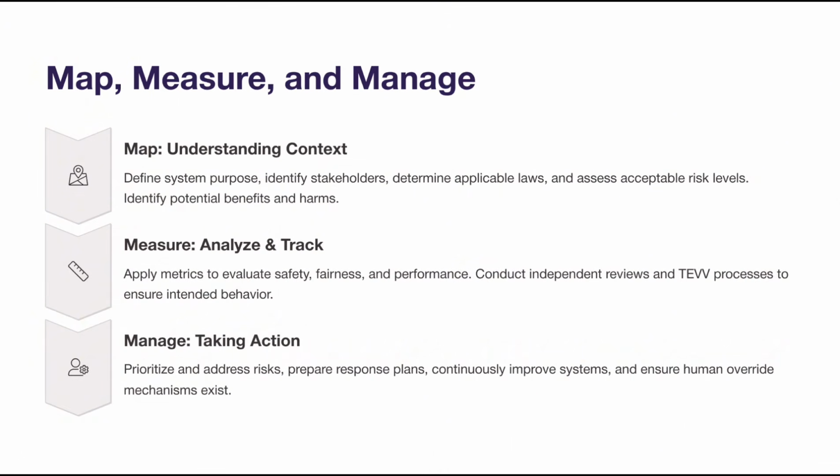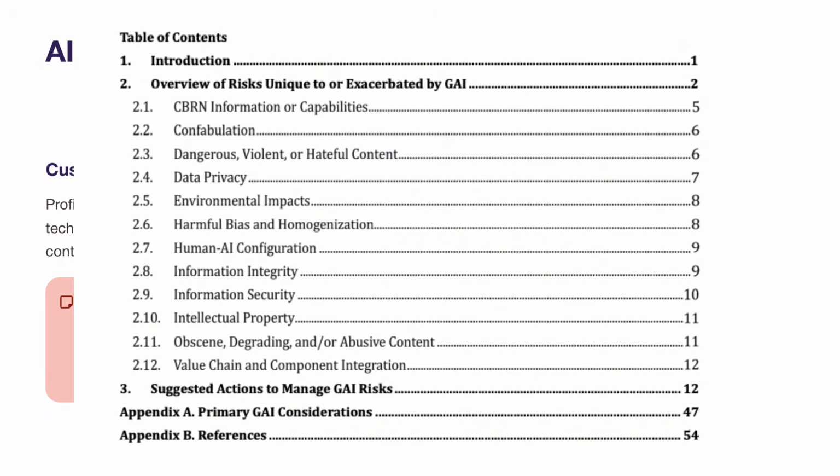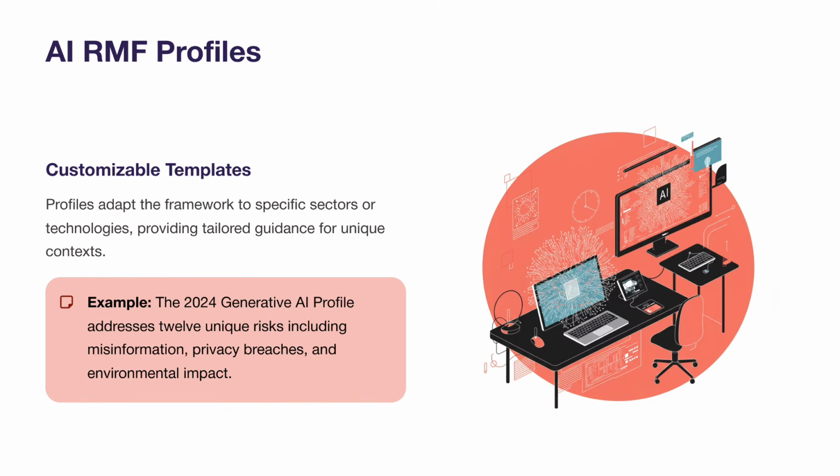A key innovation of this framework is the use of profiles, customizable templates that adapt the framework to specific sectors or technologies. For example, the Generative AI Profile released in 2024 helps organizations address 12 unique risks of generative systems, such as misinformation, privacy breaches, and environmental impact.